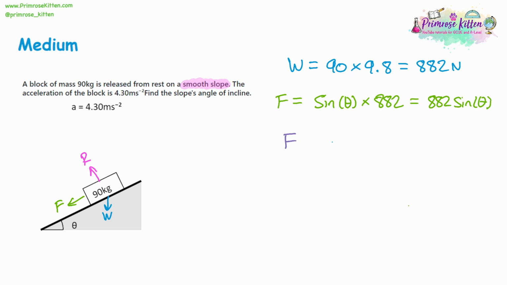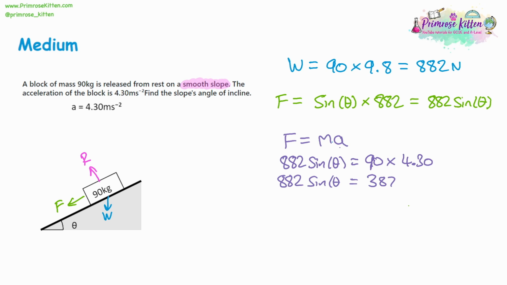So next, we also know the force is equal to the mass times acceleration. So the force, 882 sine theta, is going to be equal to 90 kilograms, the mass, multiplied by 4.30, the acceleration. We can do 90 multiplied by 4.30, and it's going to give us 387. So we've got 882 lots of sine theta is equal to 387. So now we need to solve the equation.